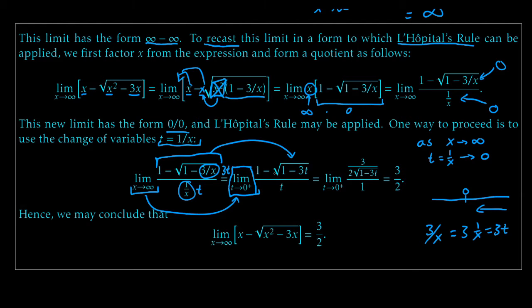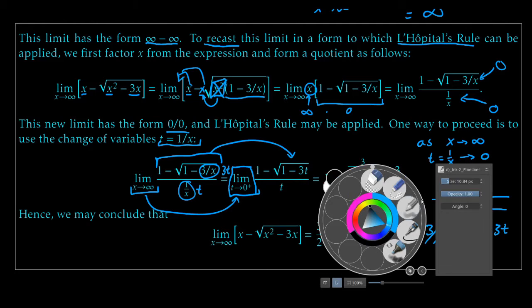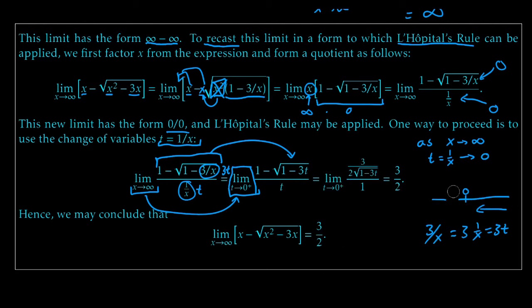easier to derive. So we derive the bottom function t, d dt of t is just 1, and the top function 1 minus the square root of 1 minus 3t, well, this is just 1 minus the quantity 1 minus 3t to the 1/2. And if I take a derivative just using the good old-fashioned chain rule, let's actually do that out in full detail just so nobody gets a little bit lost on that.